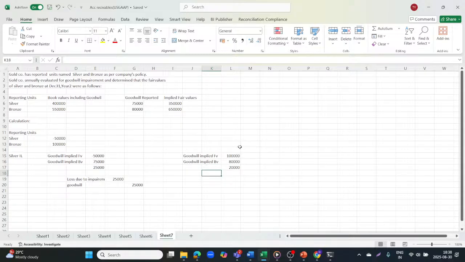And goodwill is nothing but, suppose I am buying a fixed asset whose value is not identifiable, right? Suppose I am purchasing the fixed asset from some company, suppose from Top and Down. I am purchasing its inventories. So its inventories costing is 5 lakh.